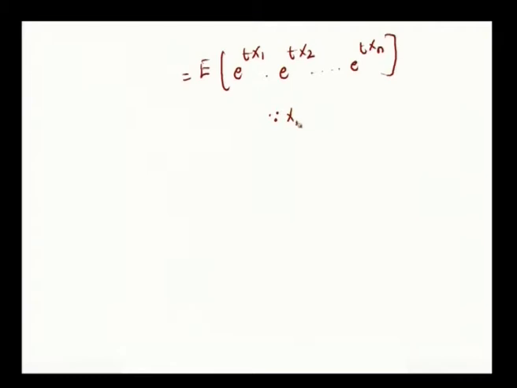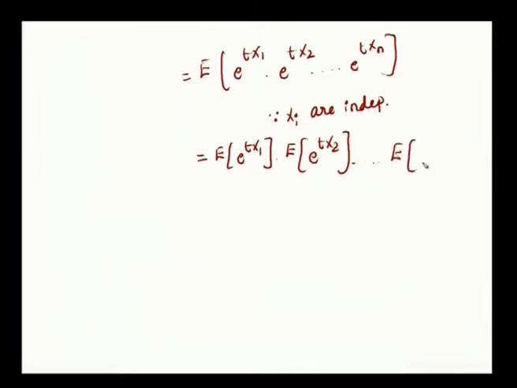Since all xi's are independent, we can write this as expectation of e power t x1 into expectation of e power t x2 etc. expectation of e power t xn, because according to the property of expectation, when x and y are independent random variables, expectation of x into y is equal to expectation of x into expectation of y.